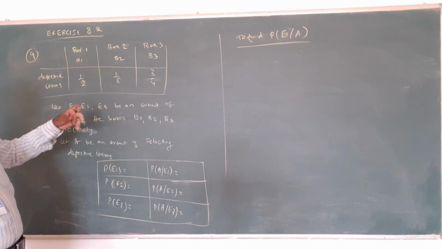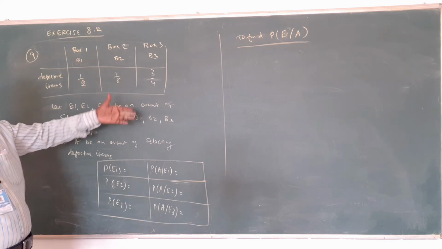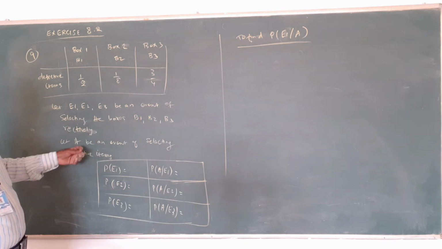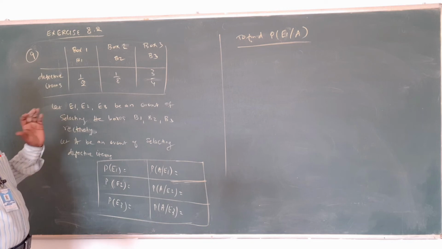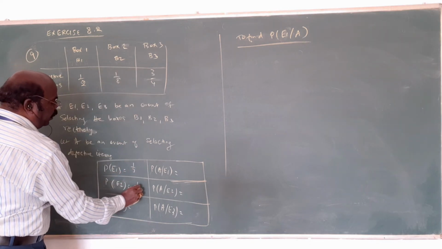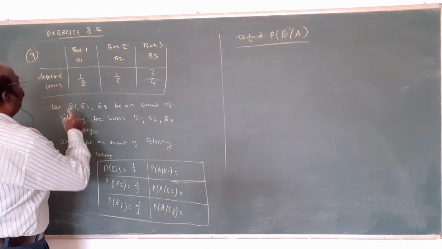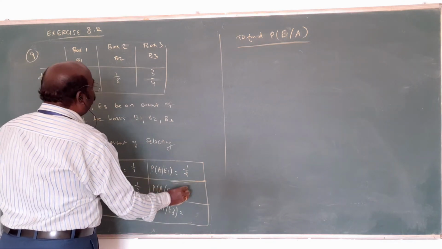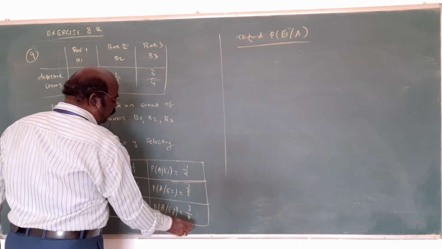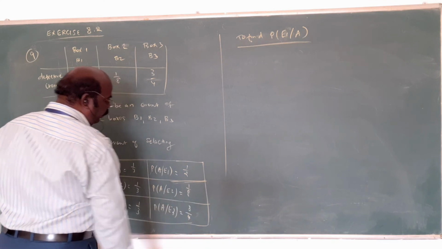The 3 boxes are known. That's why E1, E2, E3 are the events of selecting the boxes B1, B2, B3 respectively. Then A is the event of checking a defective item. Now the probabilities of the 3 boxes are 1 by 3, 1 by 3, 1 by 3. The first one is what? 1 by 2, 1 by 8, 3 by 4. This is the data. This is only given.